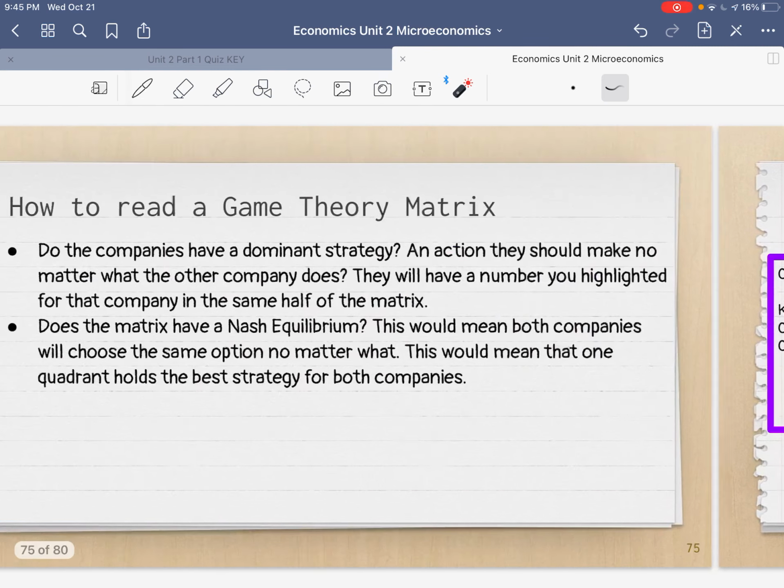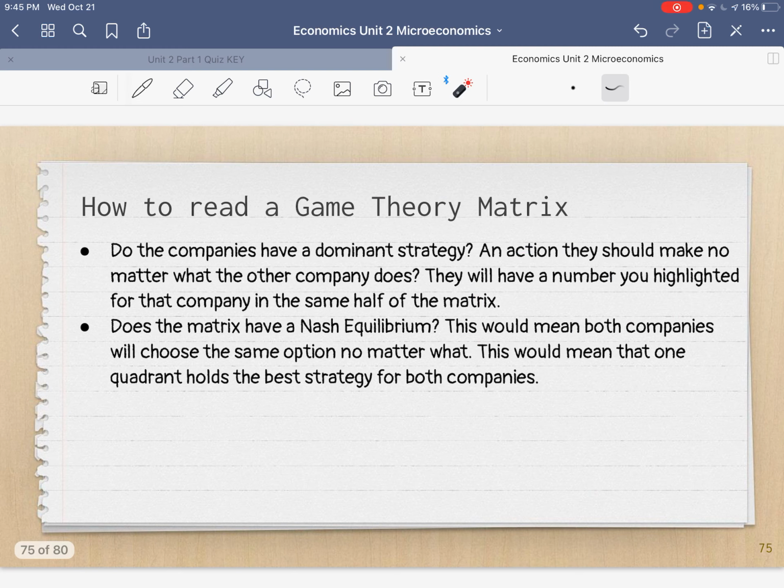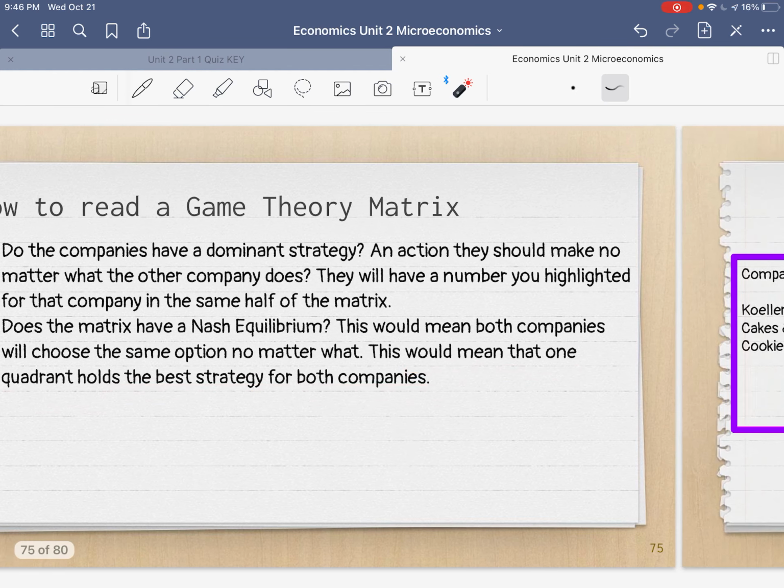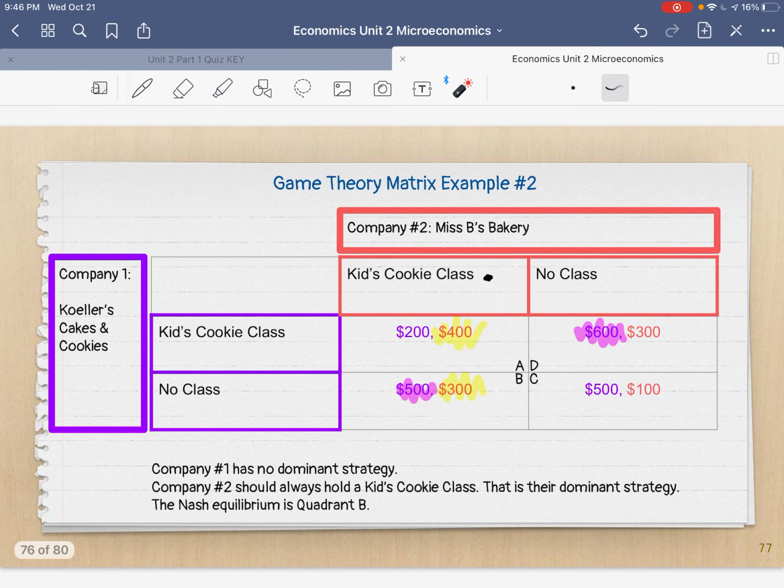Okay? Now, is there a Nash equilibrium? Remember, the Nash equilibrium means that both companies will choose that option. We can predict what they're going to choose. And we know because one quadrant holds the best strategy for both companies. So is there one quadrant on this matrix that both companies choose? Yes, it's this one. It is quadrant B. Okay, and the letter was right here, so that's how I knew.